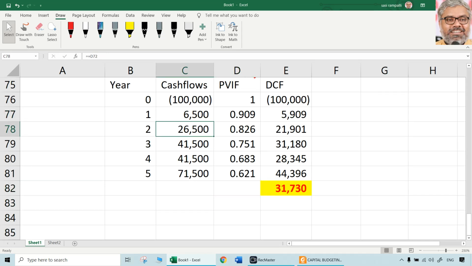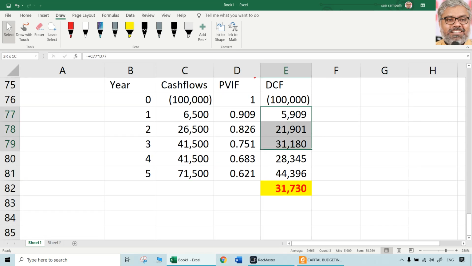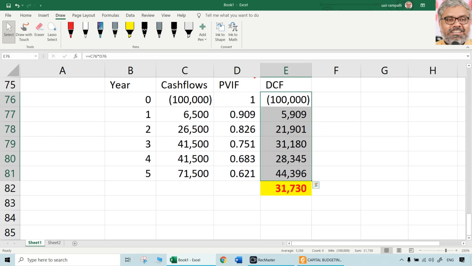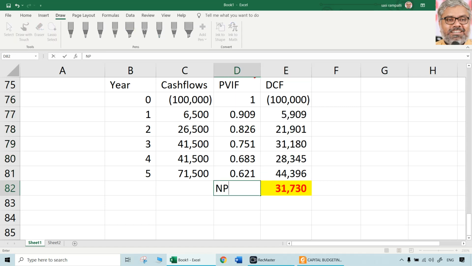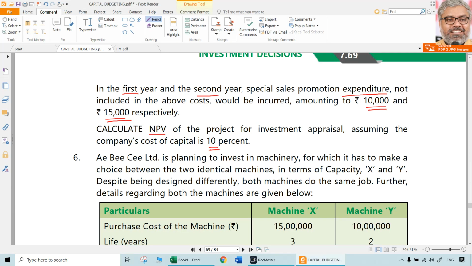Multiply them with the cash flows which we already have calculated earlier. Then what you get is the present value of the cash inflows. And of course, the present value of cash outflow is already there. The total of all that, the net present value of this project, is going to be 31,730. That is a positive NPV, 31,730.